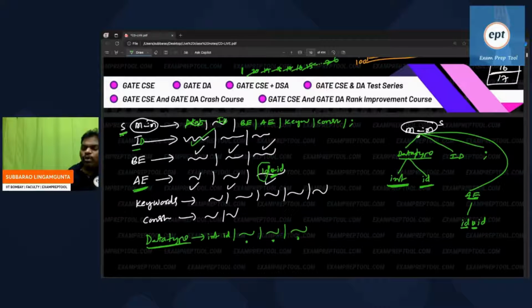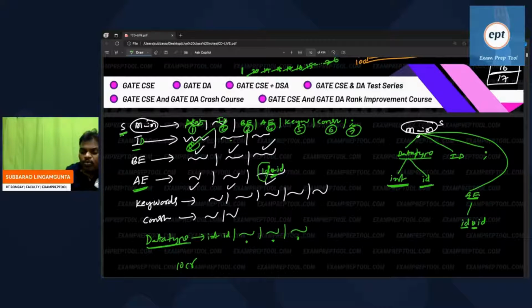Who is making tokens? The lexical analyzer. Who is creating the parse tree? The parser. And one more thing: whenever the parser is creating the parse tree, so many productions are there. Which production do I have to take? How do I know? Whenever the parser wants to create a parse tree, so many grammar rules are there, a very big grammar. Each one is a production: production number 1, 2, 3, 4, 5, 6, 7, 8. Like that there are 10 crore productions. The parser has 10 crore productions and has a doubt: which production do you have to take?